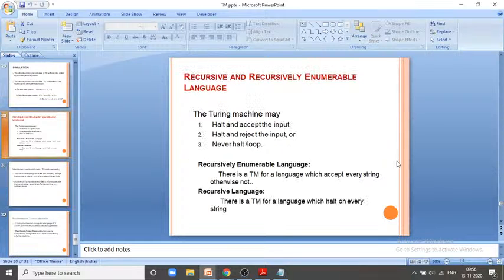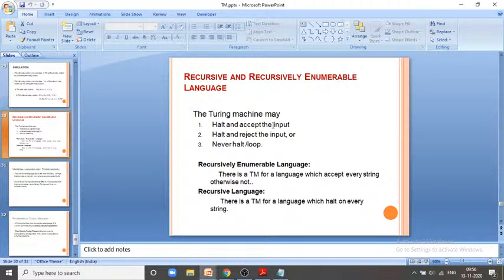Now come to the halting problem. So come to the problem related to halts. When will the Turing machine halt? There are three conditions that may appear regarding the Turing machine halting. First condition is that the Turing machine may halt. That means suppose it is scanning, say, AAA BBB. When AAA BBB is accepted properly, there is no more string to be accepted, then I can say the Turing machine stops its operation and it will reach the final state.